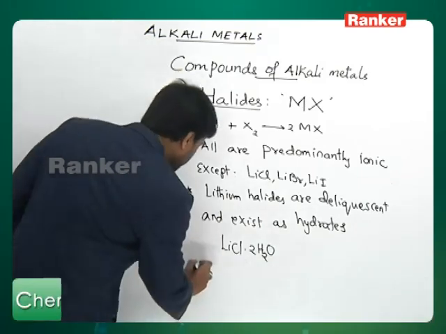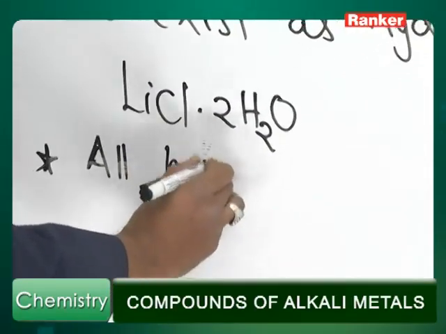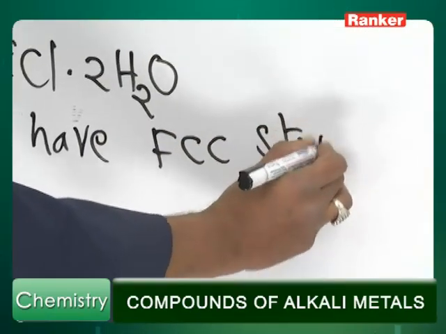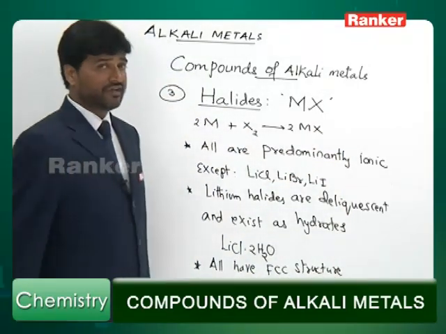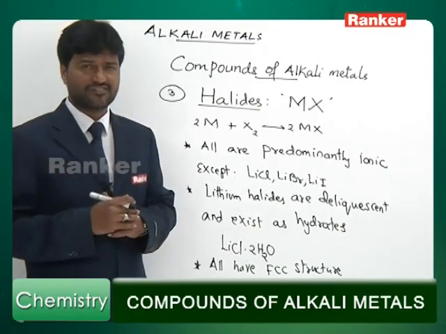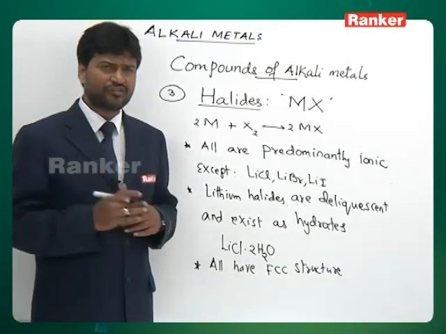Another point you need to know is all have FCC crystal structure. FCC stands for face-centered cubic lattice structure.